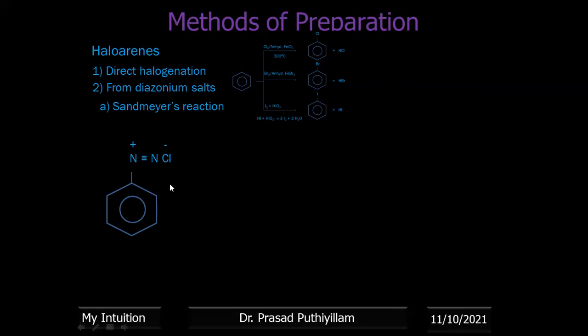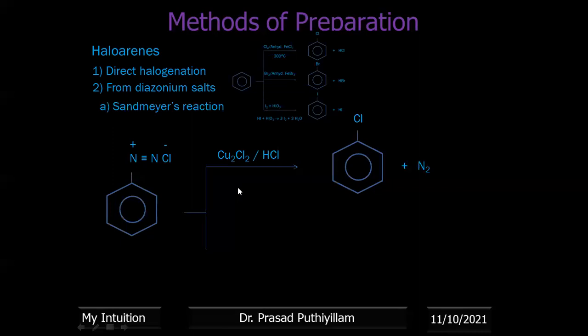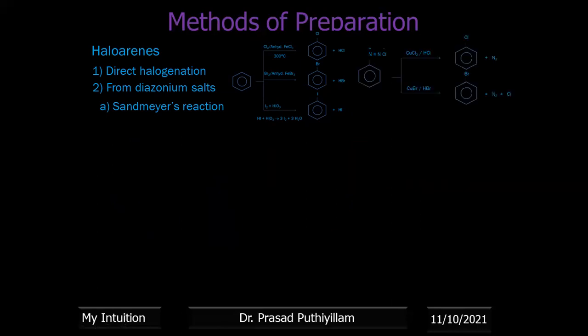So if this benzene diazonium salt is present, and you take it as a starting material, it can react with Cu2Cl2 in presence of HCl to get the corresponding chlorobenzene plus liberation of nitrogen gas. It can react with Cu2Br2 in presence of HBr to get the corresponding bromobenzene plus N2 plus Cl minus.